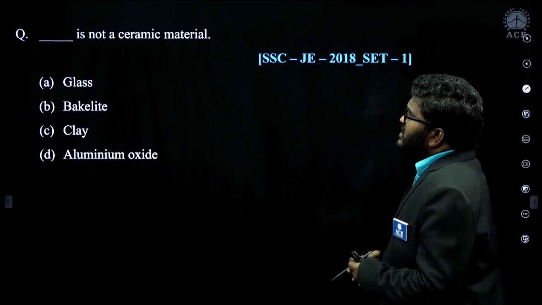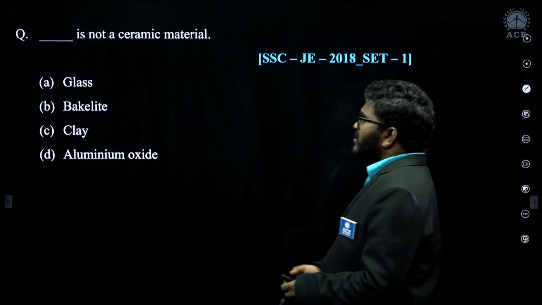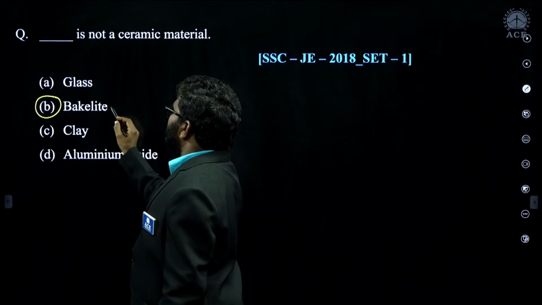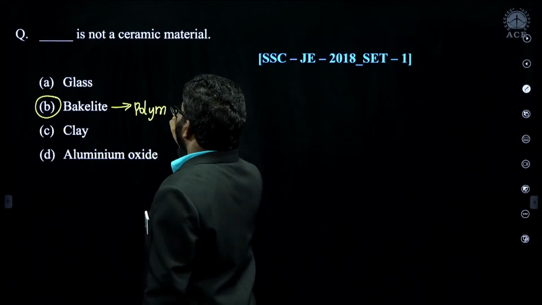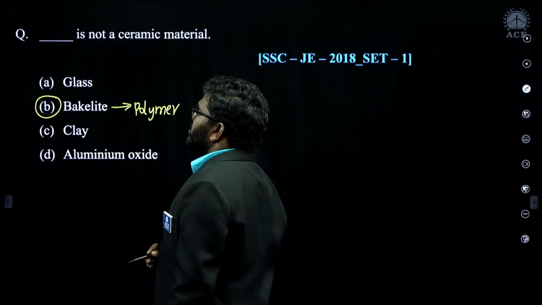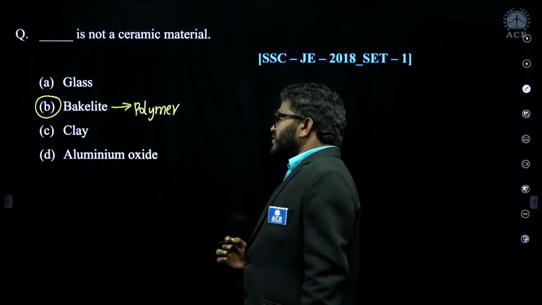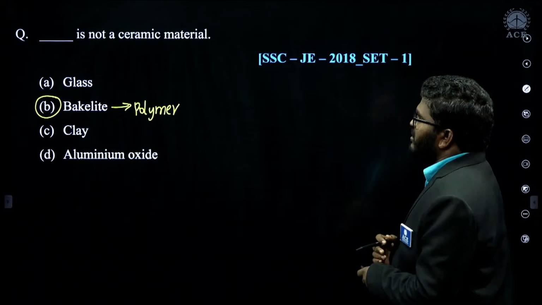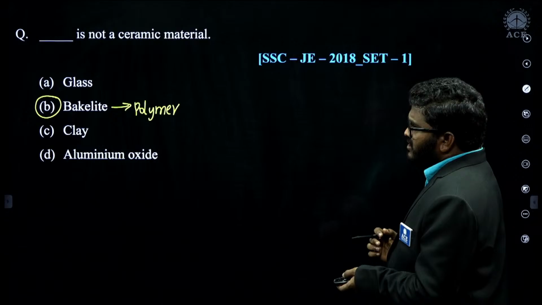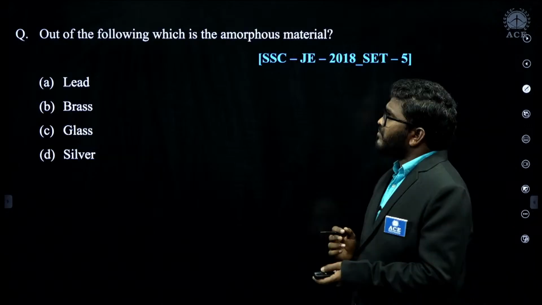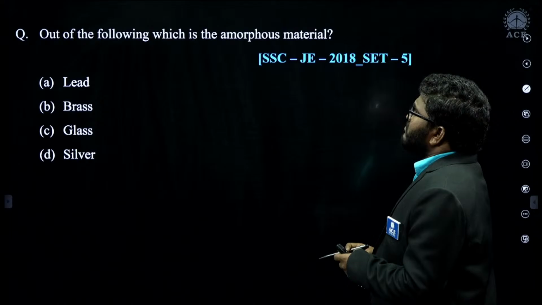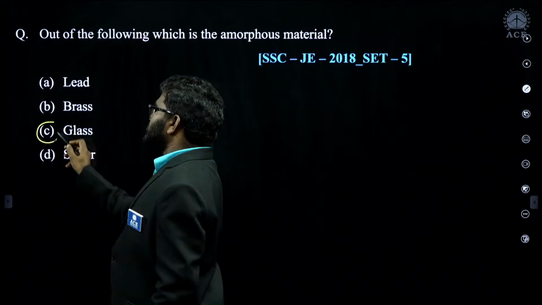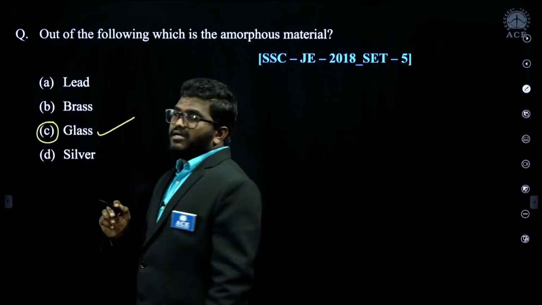Dash is not a ceramic material. Remember, bakelite is a polymer, so it is not a ceramic material. Glass is a ceramic material, clay is a ceramic material, and aluminum oxide is a ceramic material, but bakelite is not a ceramic material, it is a polymer, a thermosetting polymer. Out of the following, which is an amorphous material? Glass is an amorphous material; glass is a ceramic material, and it is amorphous.